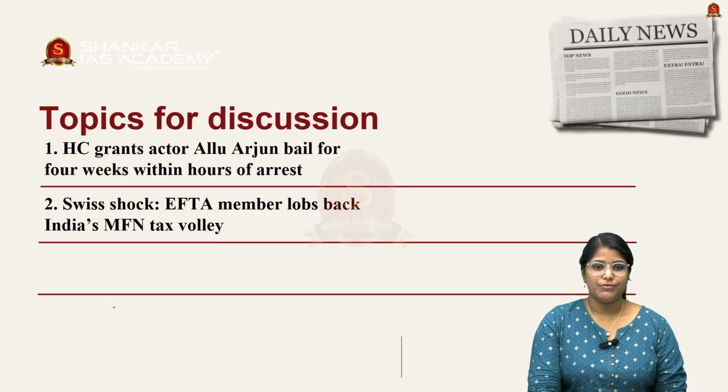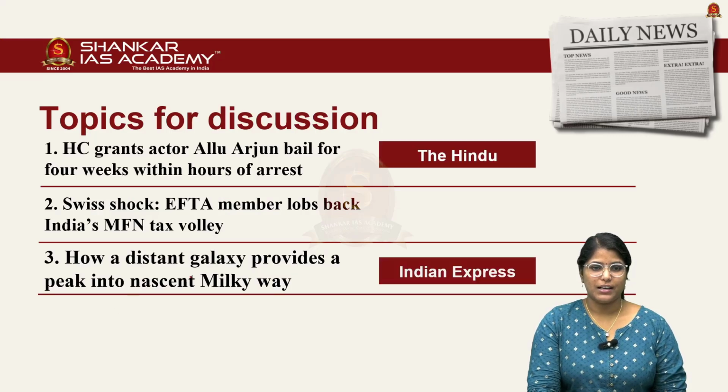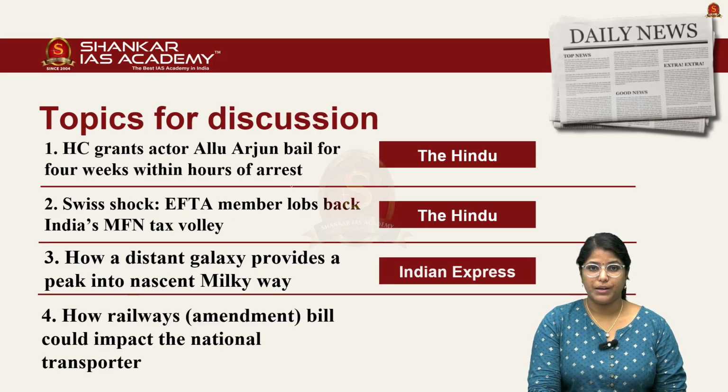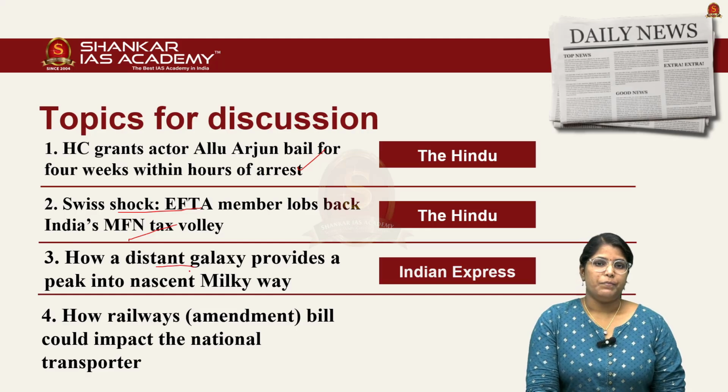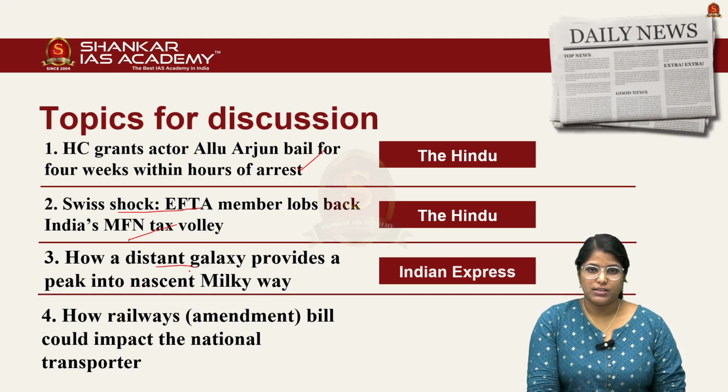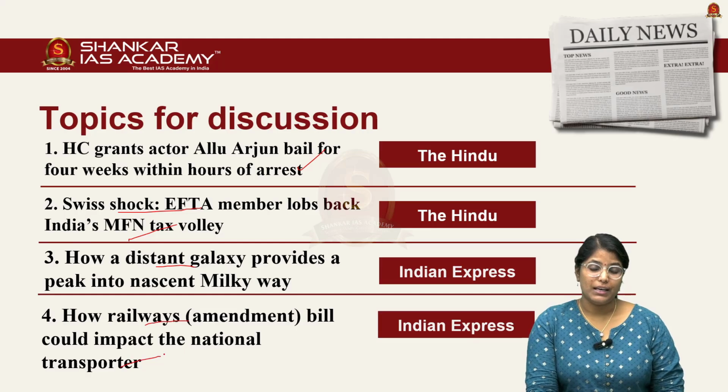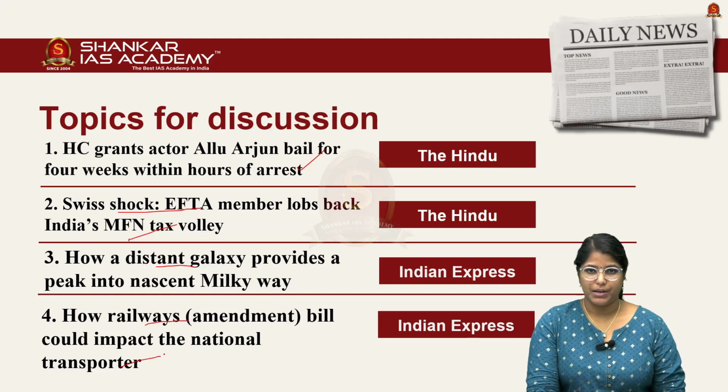Today we have chosen 4 different articles. The first article will be discussing the difference between bail, parole and Furlough, and in the second article we'll be discussing some of the important key terms like most favored nation, EFTA and etc. And in the third article we'll be discussing the recent finding of JWST and what is gravitational lensing, and the final article will be discussing the key provisions of the Railway Amendment Bill. So without any delay, let us get into the news article discussion.